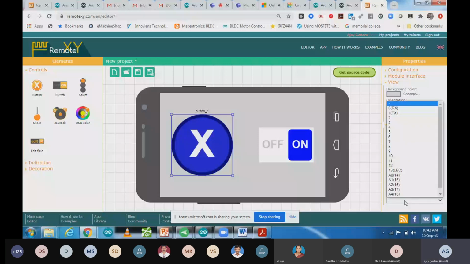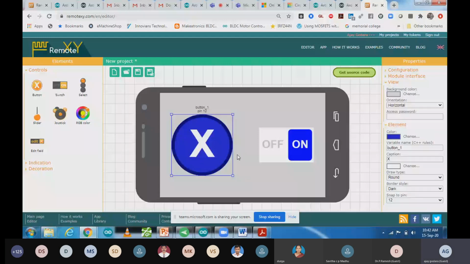So you can select any pin which you want to control from your mobile phone using this button. So I'm going to select pin number 12, and from this button I want to control that pin.